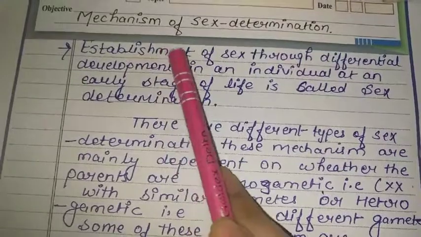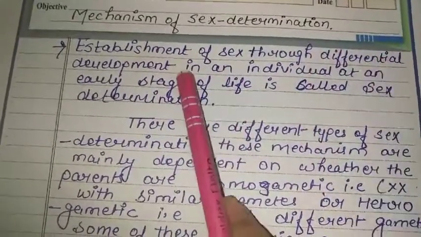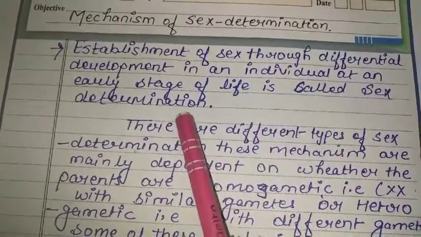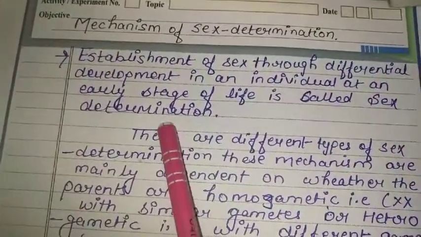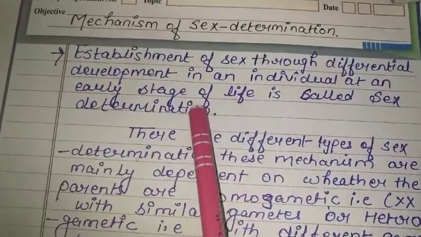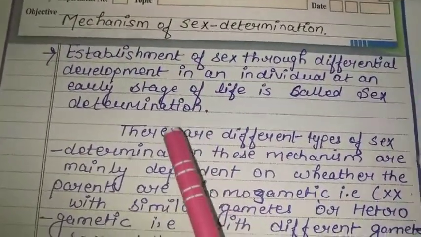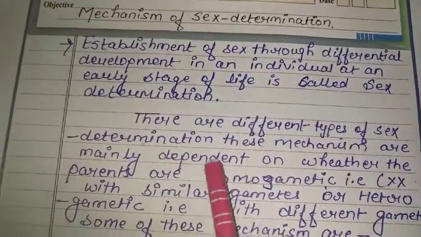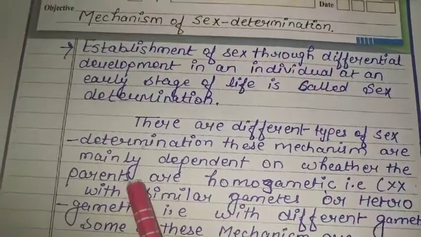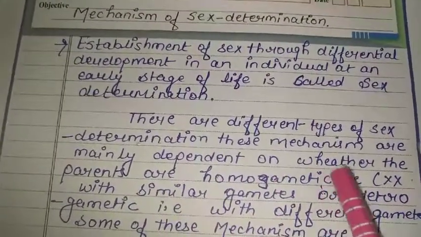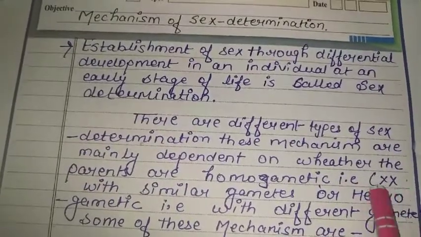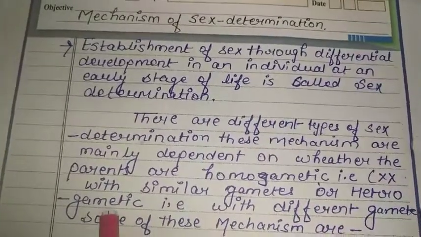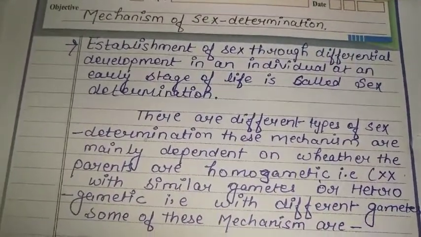But the establishment of sex through differential development in an individual at an early stage of life is called sex determination. There is a specific definition for sex determination which I have given you. Now, since there are different types of sex determination, these mechanisms mainly depend on whether the parents are homogametic, that is, both the gametes are of the same type, or heterogametic, that is, with different gametes.